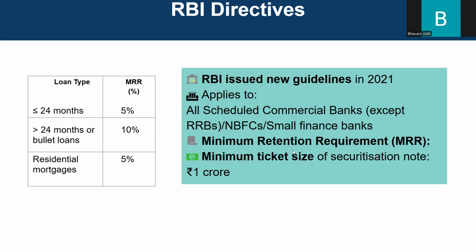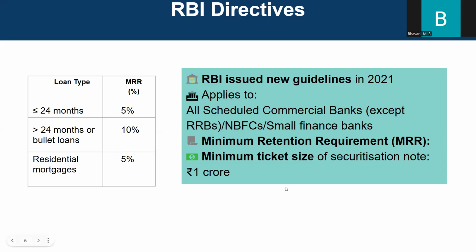So here, the minimum retention requirement for loans which are less than or equal to 24 months is 5%. Loans which are more than 24 months or bullet loans, bullet loans in the sense that you will have to pay the interest and the principal together, will get 10%. And residential mortgages like our housing loans will get 5%.